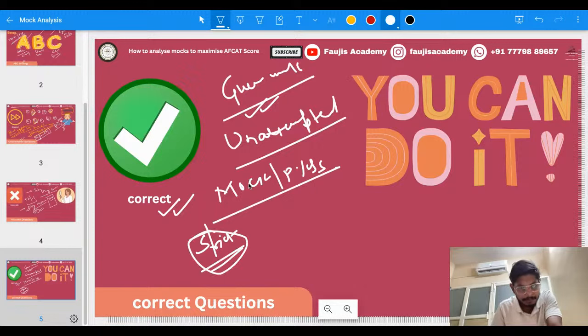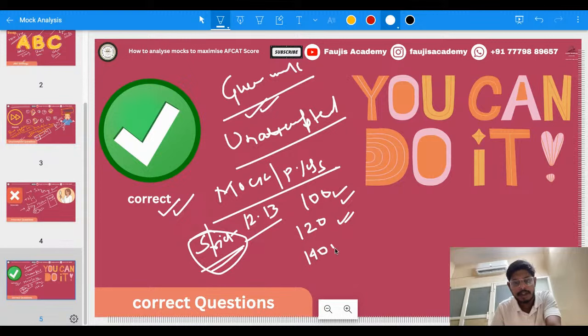From these 12-13 days from now on, let us say in one of the mocks you have scored only 100 marks. In the next mock, give yourself a target of 120, and take that down. Then give yourself another target of 140, take that down, and then again increase the target.